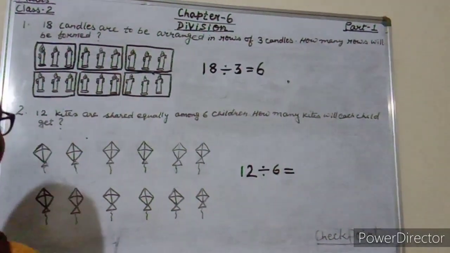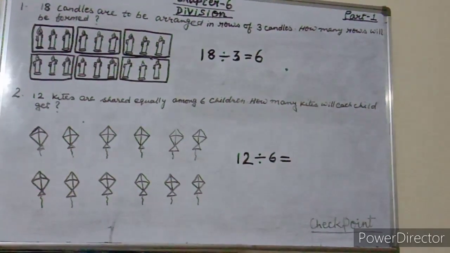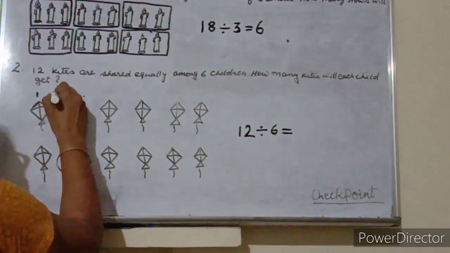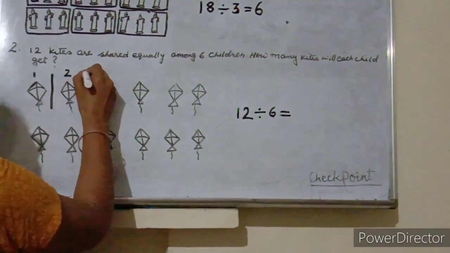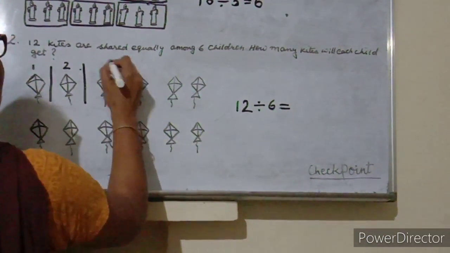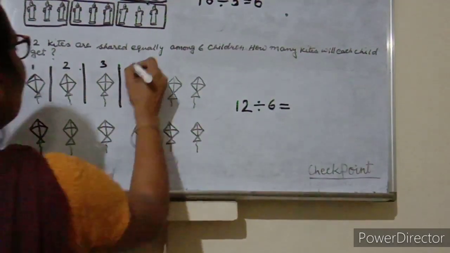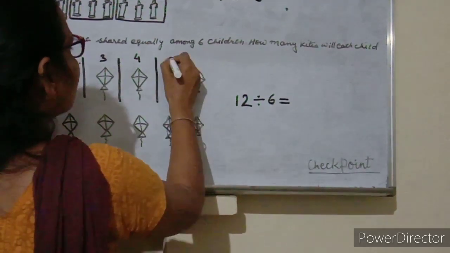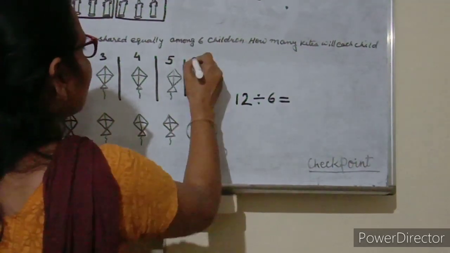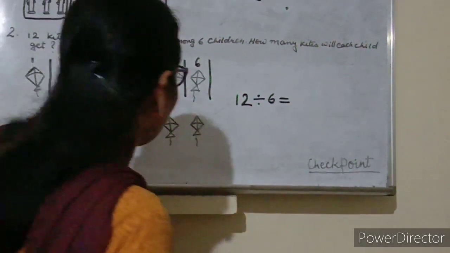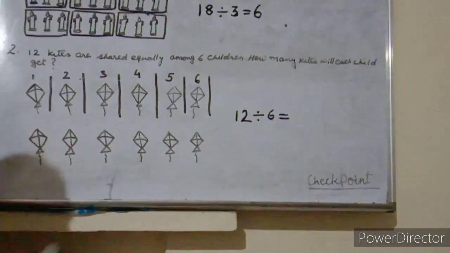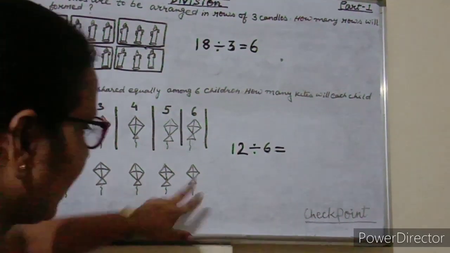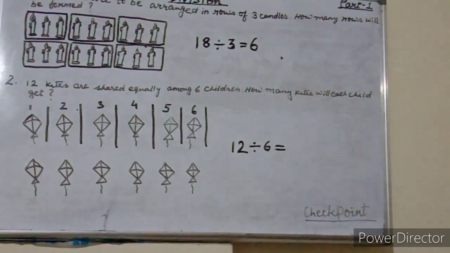Students, first of all, one kite will be shared to each child. So see, first child will get 1, again second child will get 1, again third child will get 1, fourth child will get 1, again fifth child will get 1, and sixth child will get 1. Now students, how many kites are left? 1, 2, 3, 4, 5, 6. So students, 6 kites are left.